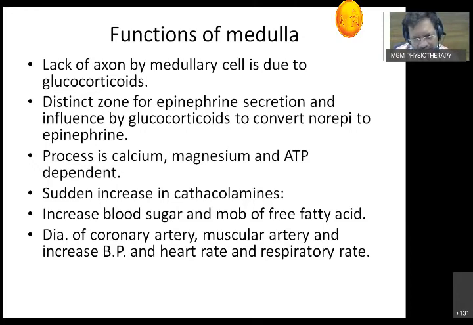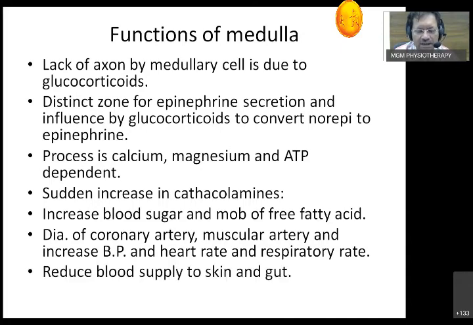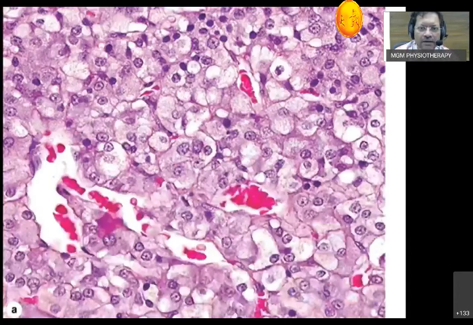Dilatation of coronary arteries and muscular arteries, especially in skeletal muscles, increases the blood pressure as well as the heart rate, as well as the respiratory rate. So this is a very unique feature of the catecholamines, that is epinephrine and norepinephrine, with the glucocorticoids. So these are two important functions. Third, it reduces blood supply to the skin and gut. So this makes muscles ready to be active and increases heart rate and respiratory rate. This is the basic action of the adrenal gland, and that's why it is also called the essential gland of life.